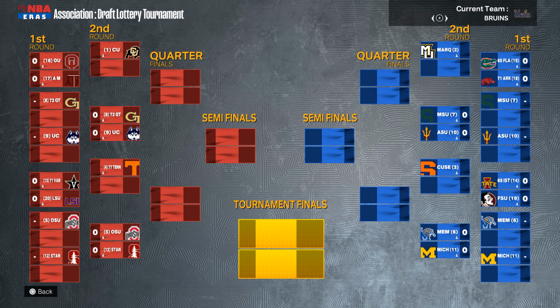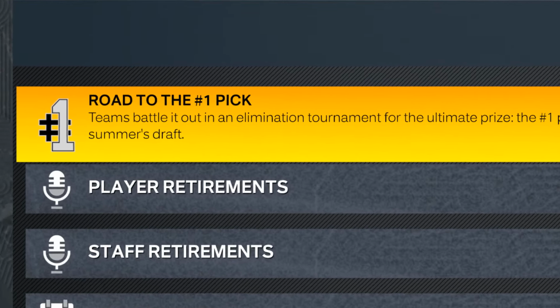And the winning school ends up with the first overall recruit in next year's class, something that just might propel the right team to a national title next season.